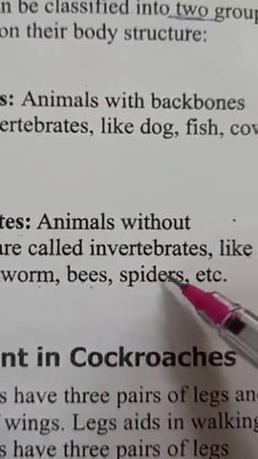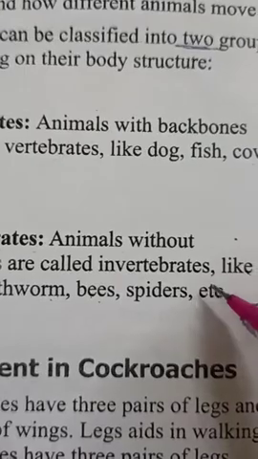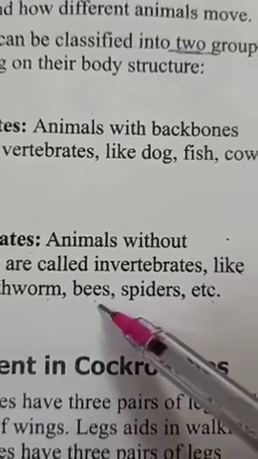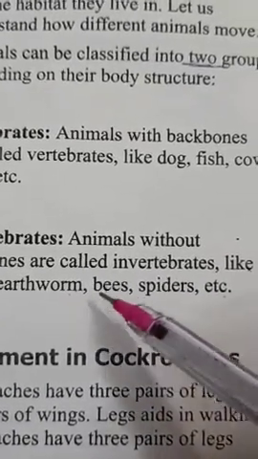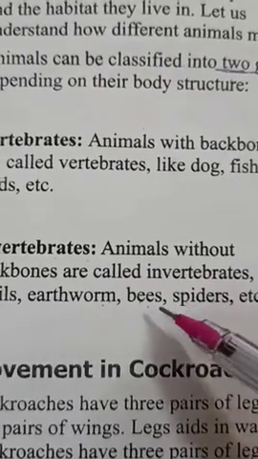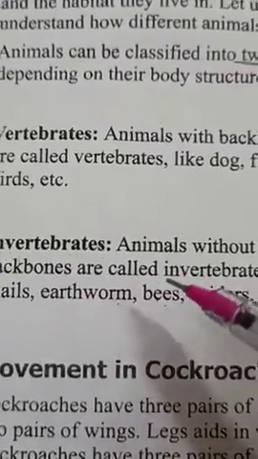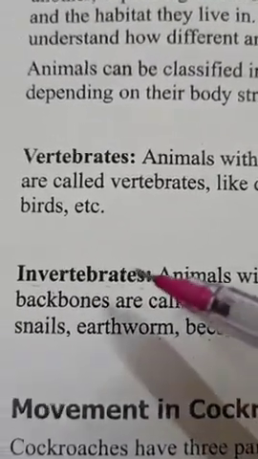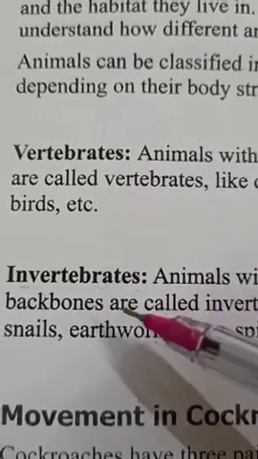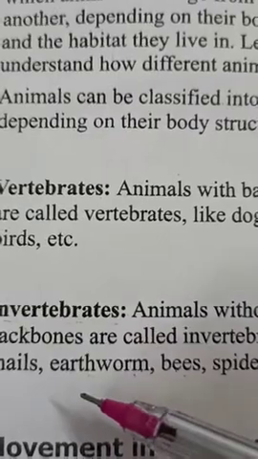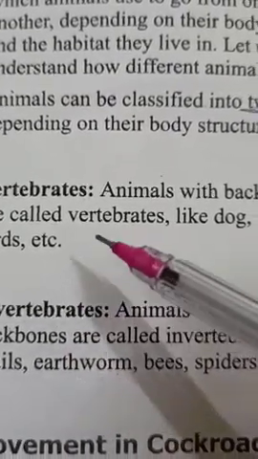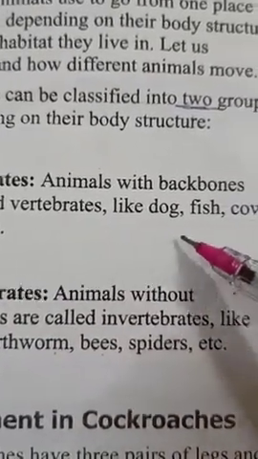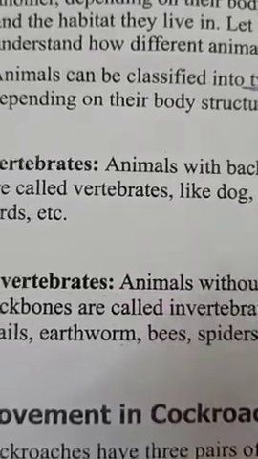Then bees, spiders, etc. Means other insects also you can take as an example. Here they have given only bees and spiders from the insect category, but all the insects also come under the invertebrates category. So many other examples also you can take other than these. So children, vertebrates and invertebrates are two categories of animals that we generally classify on the basis of their body structure, means whether a backbone is present or absent.